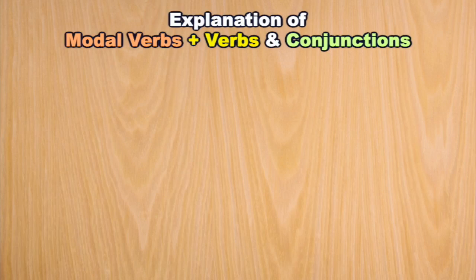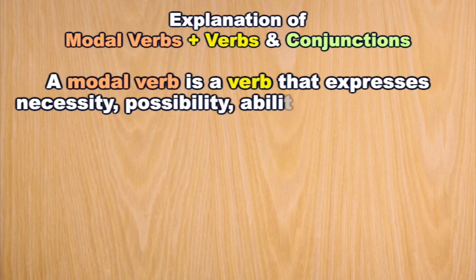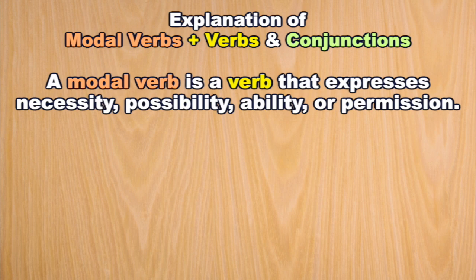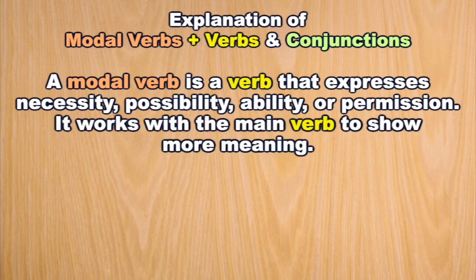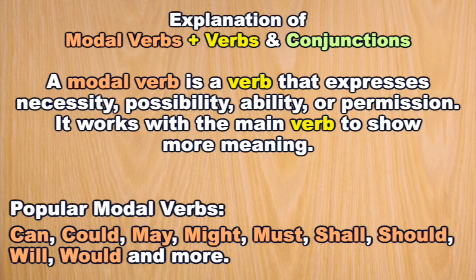Quick explanation of modal verbs and conjunctions. A modal verb is a verb that expresses necessity, possibility, ability, or permission. It works with the main verb to show more meaning. Here are common modal verbs: can, could, may, might, must, shall, should, will, would.